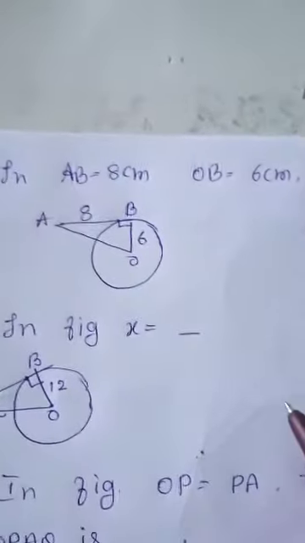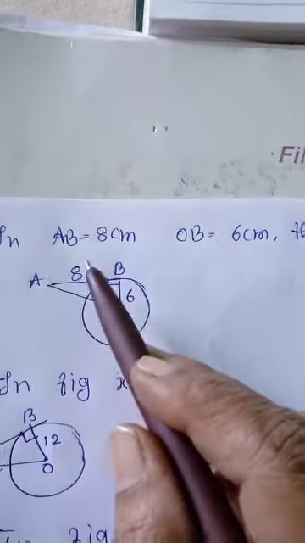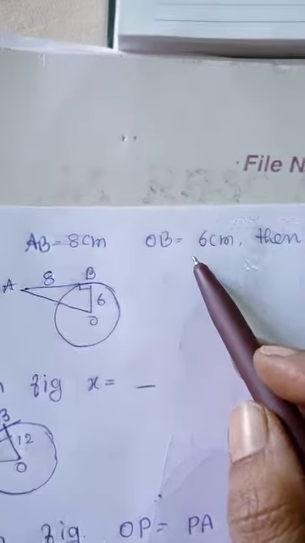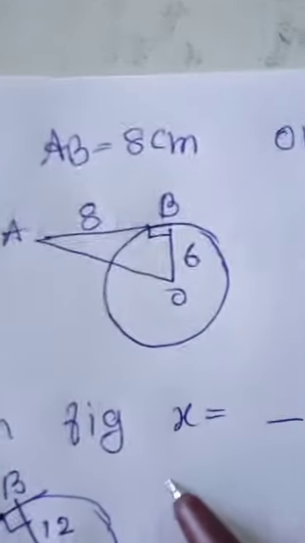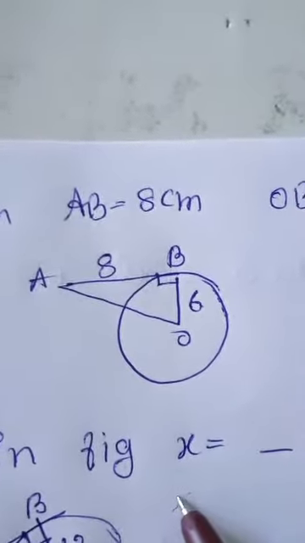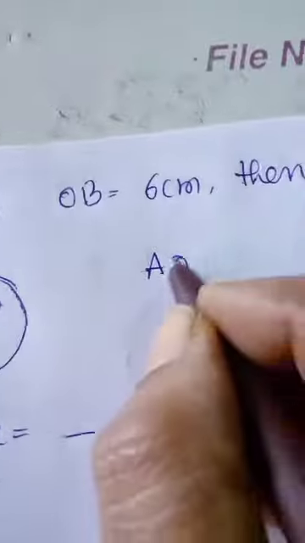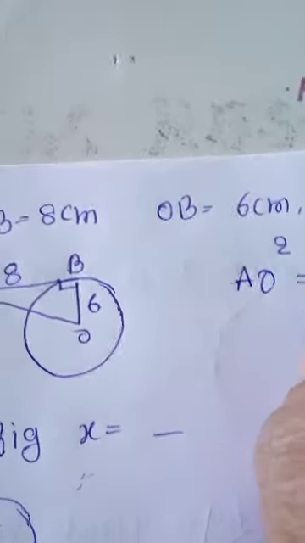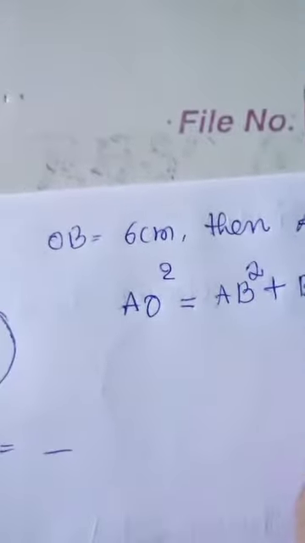Now, let us go to the next question. In the figure, AB is given as 8 cm, OB is given as 6 cm, then we can find the side AO. This is nothing but a right angle triangle. We know in the right angle triangle in this figure, AO is the hypotenuse. The square of the hypotenuse is equal to AB square plus BO square. This is nothing but the Pythagoras theorem.